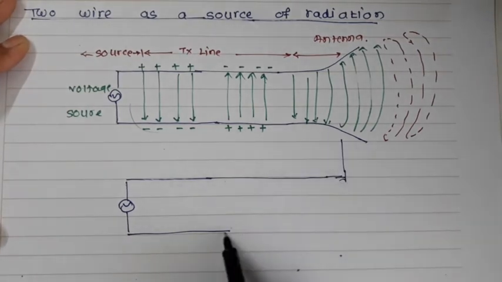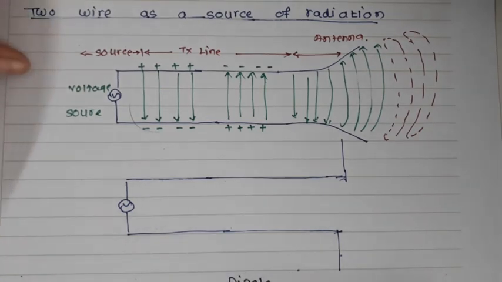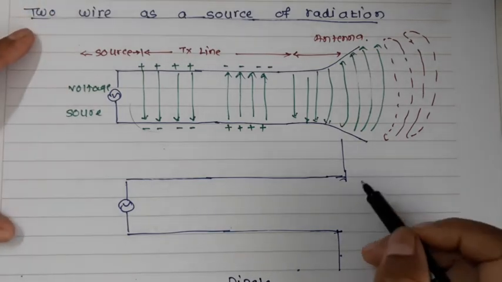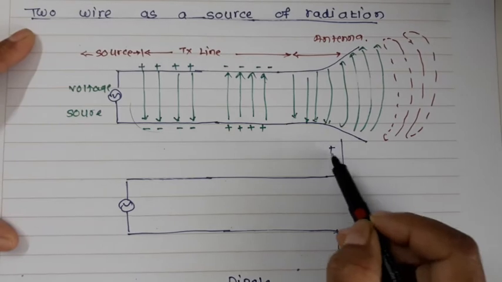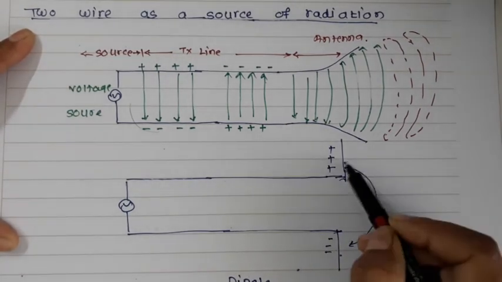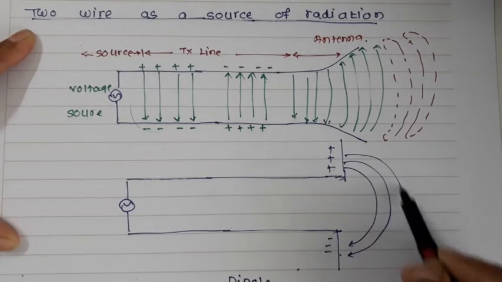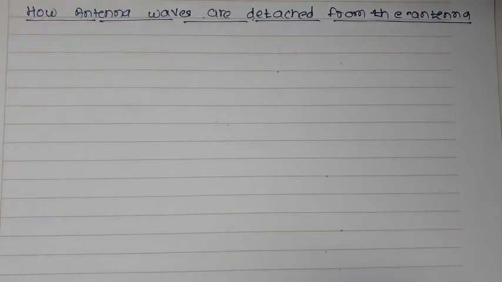Okay, so here you have added a lot of flaring, the maximum flaring. So this particular structure will be called the dipole. Okay, so this kind of structure will be called the dipole. Now we'll see how the waves get detached from this dipole. Here also you will find this kind of structure. Suppose these are the positive, these are the negative, you will get this kind of radiation from this structure. Now we'll talk about the dipole antenna radiations over here.